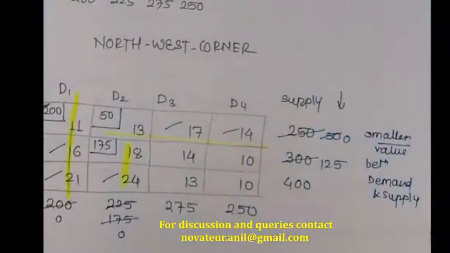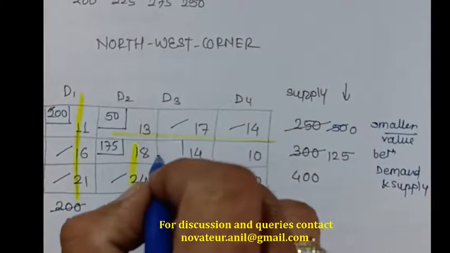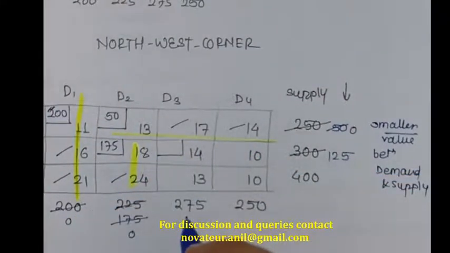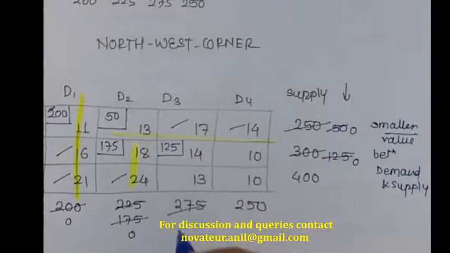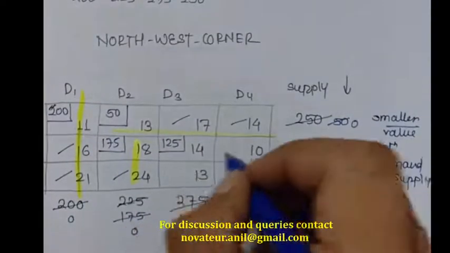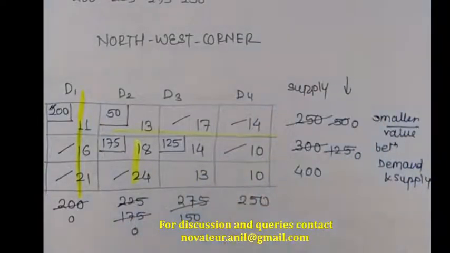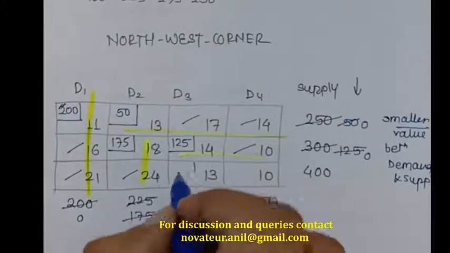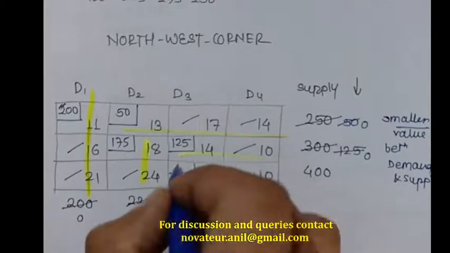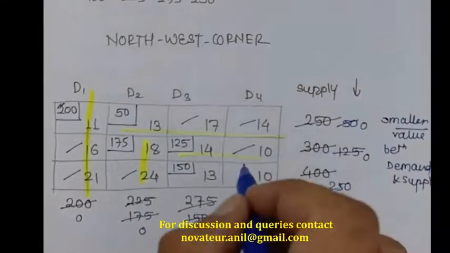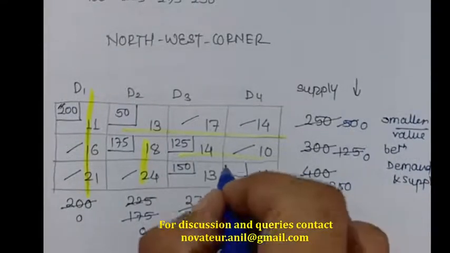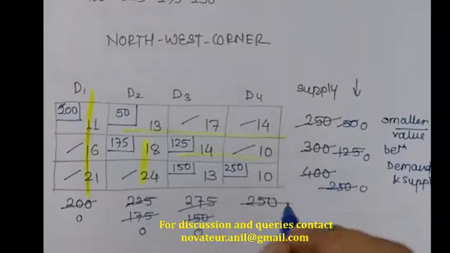Again the northwest corner is this. 125 is the supply and 275 is the demand, so I am going to assign 125. This becomes 0 and this becomes 150. Since this is 0, this is not going to participate. The rest is this, so I am going to assign 150 because 400 is bigger than this. This becomes 0, and the remaining is 250. Now only one cell remains, so I will assign 250, and this becomes 0 and this becomes 0.